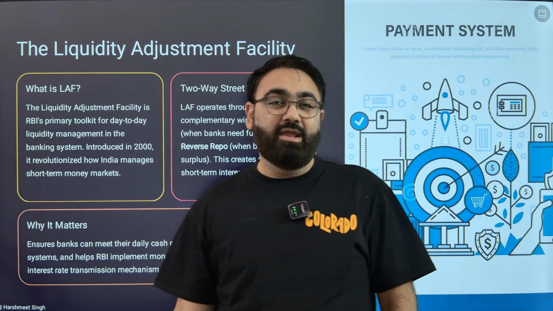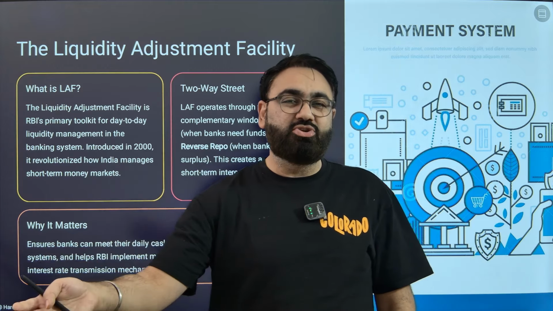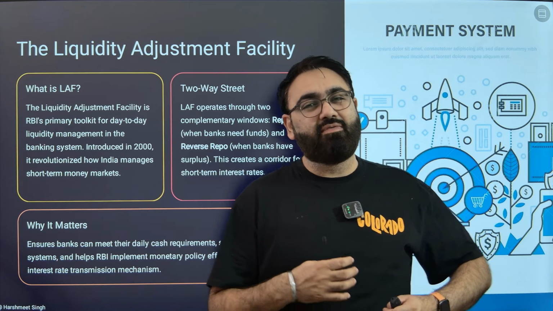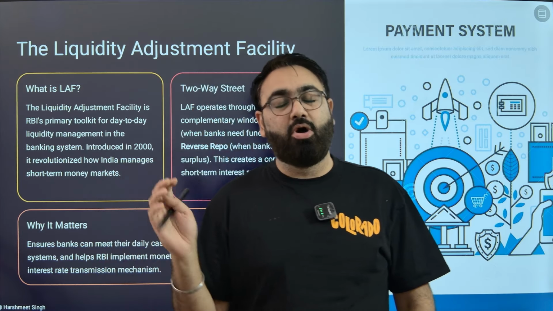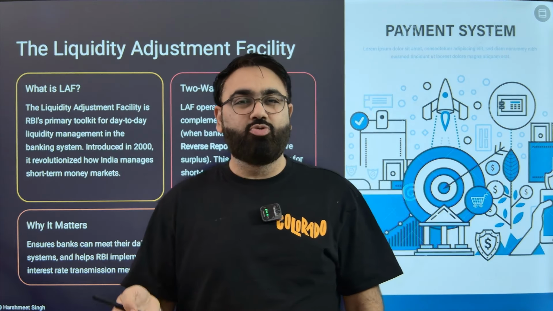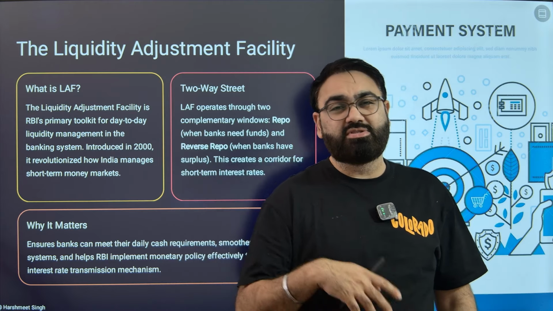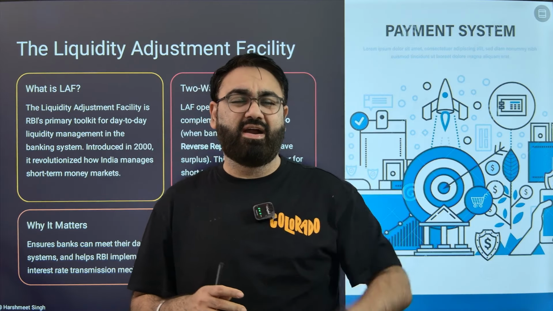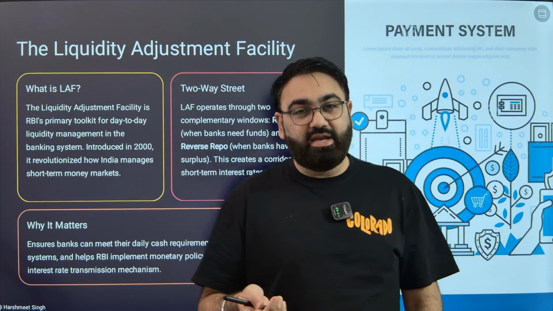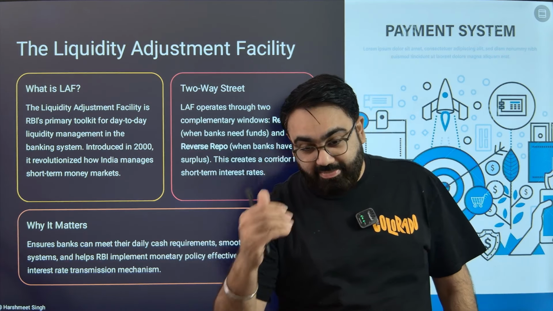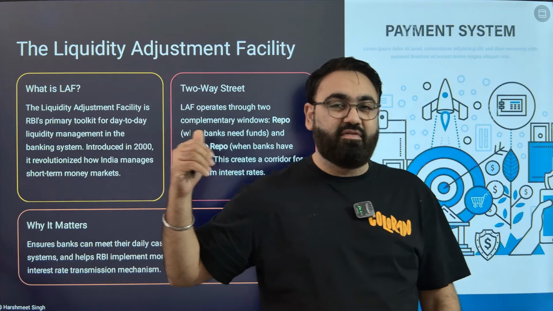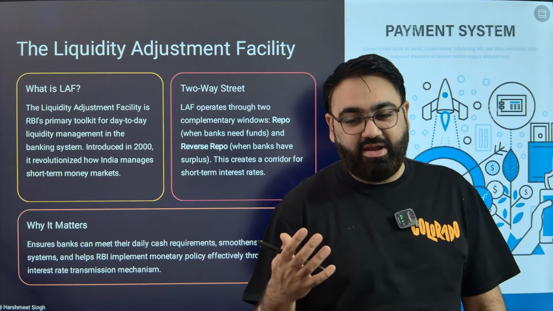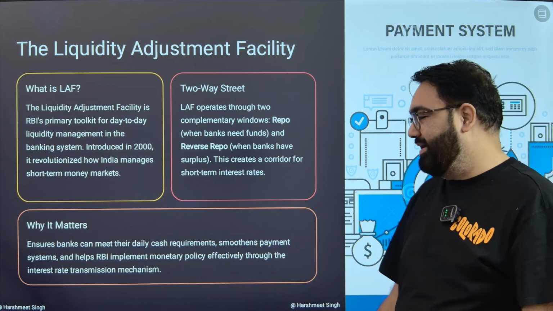So RBI, by deciding how much money the banks should have, can control whether economic activity will go up or go down. If banks have too much money in their hand, they'll keep calling you, sir, take this free loan, take this free credit card, etc. So economic activity will increase. If RBI reduces the money supply with the banks, it will be difficult for you to get a loan and the economic activity will drop down automatically.